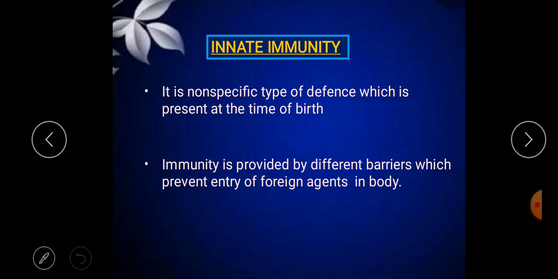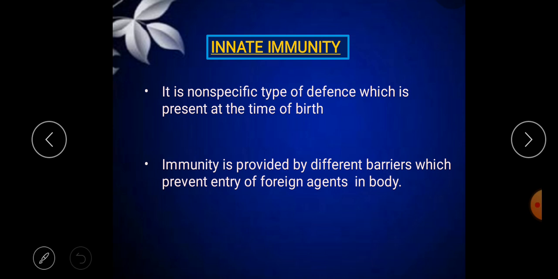Let us have a look at the four different barriers here: the physical barrier, physiological barrier, cellular barrier, and cytokine barrier. These four types of barriers together give innate immunity to an organism. Let us study one by one how these stop the entry of pathogens or unwanted substances into the body.